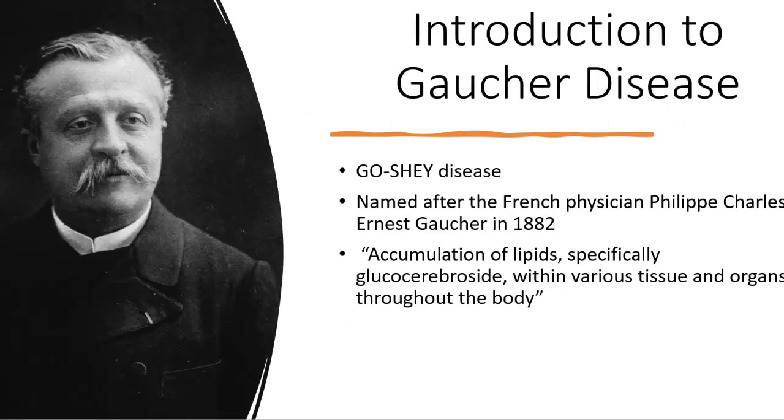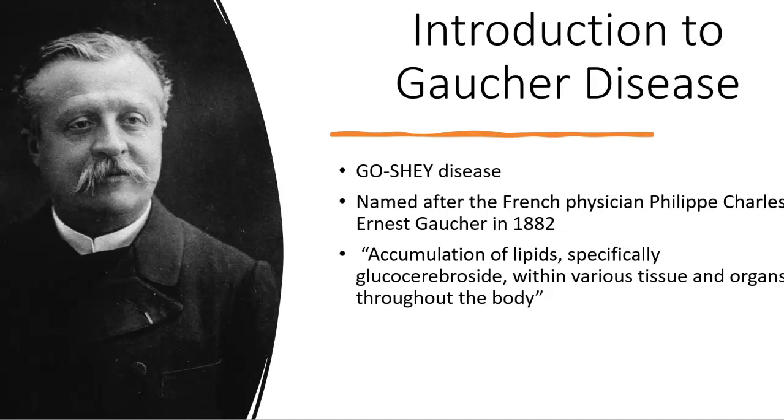Gaucher disease was named after the French physician Philippe Charles Ernest Gaucher in 1882. During that time, while he was completing school to become a dermatologist, he came across a case of a 32-year-old female with splenomegaly, or an enlarged spleen. At the time, he thought that she had splenic cancer. But it wasn't until 1965 that it was discovered that she indeed had Gaucher disease.